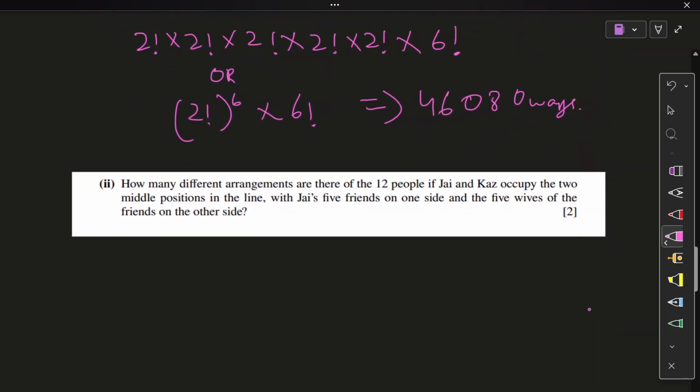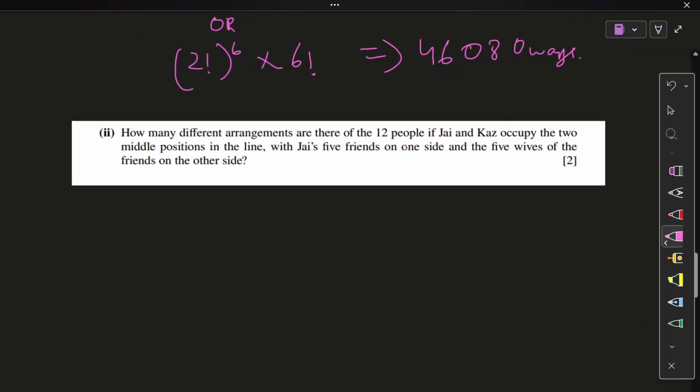Moving on, part 2. How many different arrangements are there of the 12 people? If J and Kaz occupy the two middle positions in the line, so the fifth and sixth, I guess. I'll visualize it. Occupy the two middle positions in the line with J's five friends on one side and the five wives of the friends on the other side. Okay, alright.